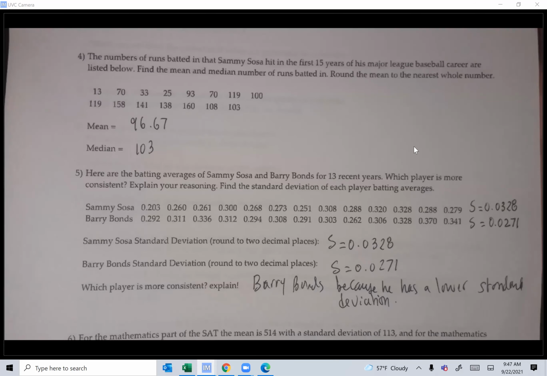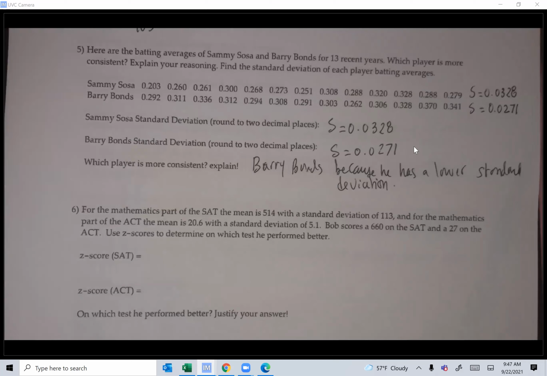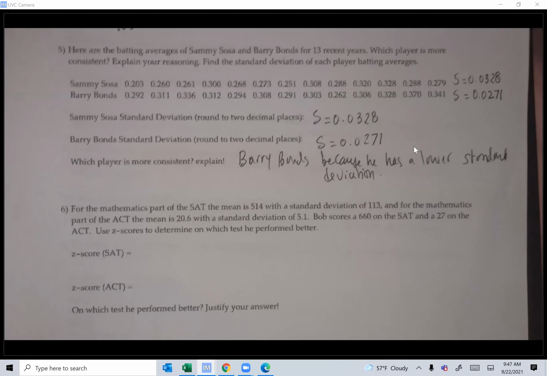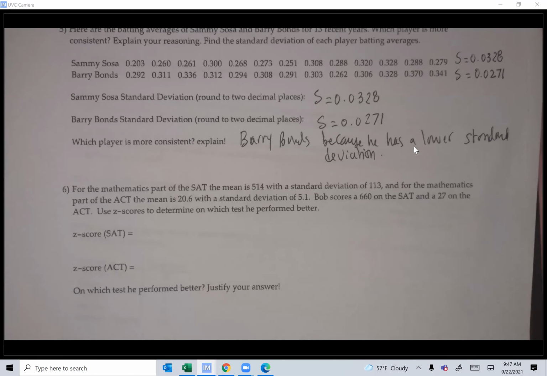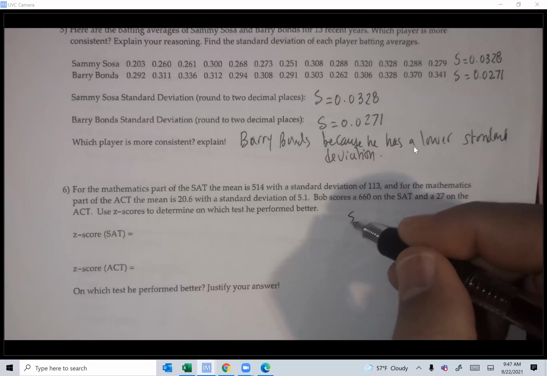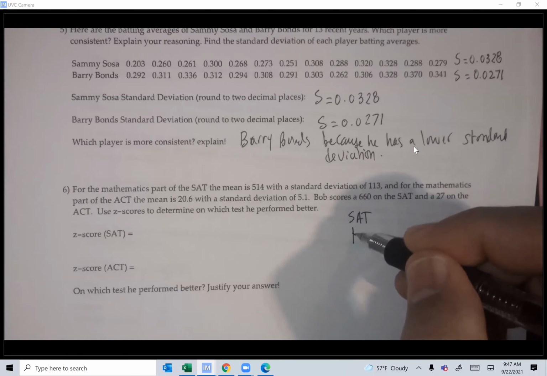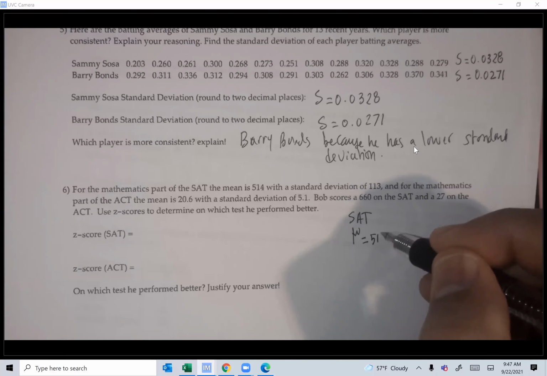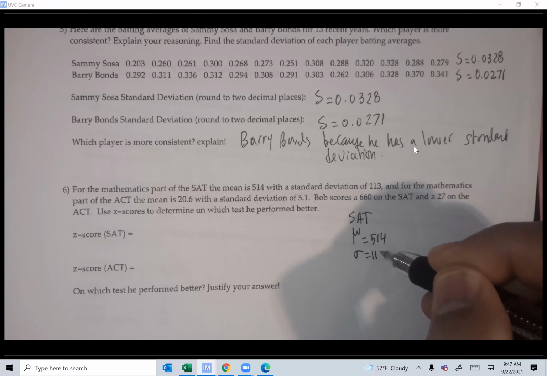Okay, 6. Also, I was asked about the z-score earlier. Here's another exercise to do z-scores. For the math part of the SAT, the mean is 514 and the standard deviation is 113.